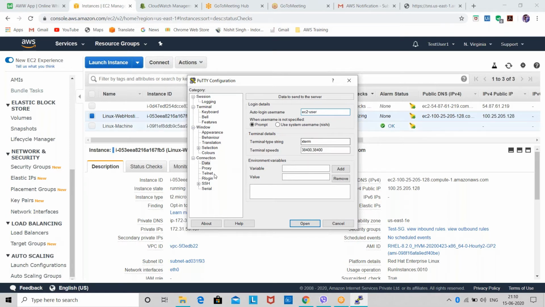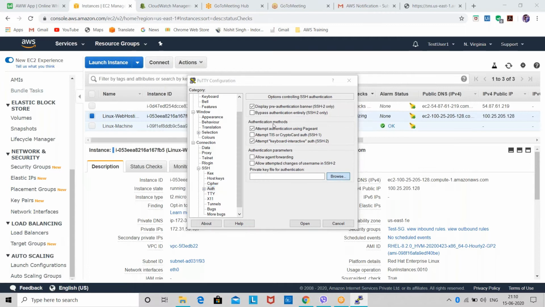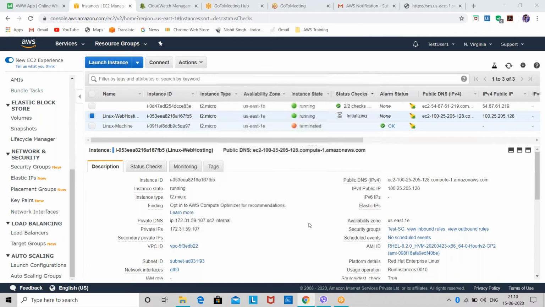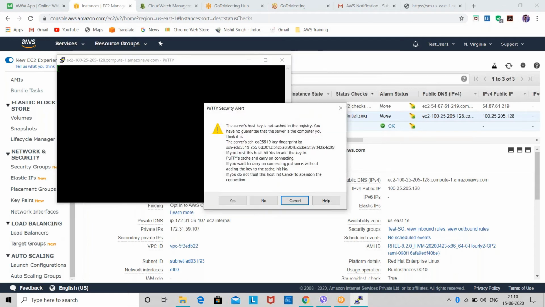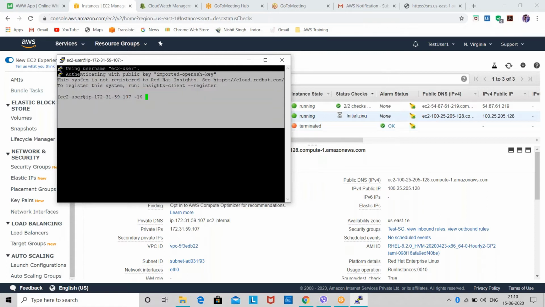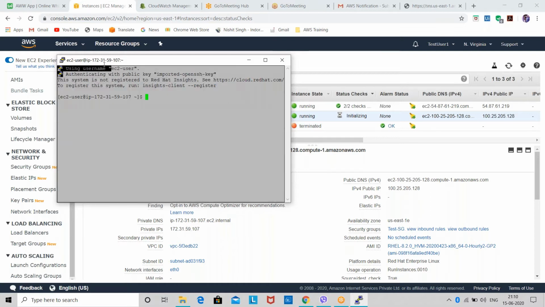Okay, then we'll go to SSH and browse our PEM file. I'll open it and open the instance. Okay, let's wait. I'll select yes. Yes means I'm allowing it. So now you guys can see my Linux instance, my Red Hat instance, is now connected.